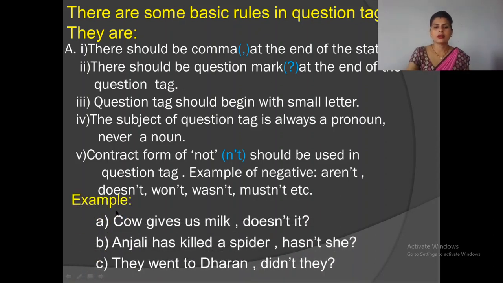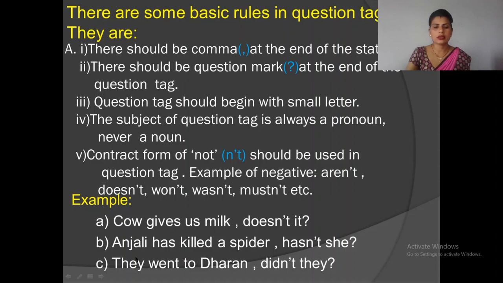Look at the example. Cow gives us milk, doesn't it? Cow gives us milk is a statement, so there is a comma at the end of it. Doesn't it is a question tag, so it begins with a small letter. It is a pronoun of cow. At the end of question tag there is question mark. Anjali has killed a spider, hasn't she? She is pronoun of Anjali. Hasn't is contract form of has not. There is comma at the end of statement.